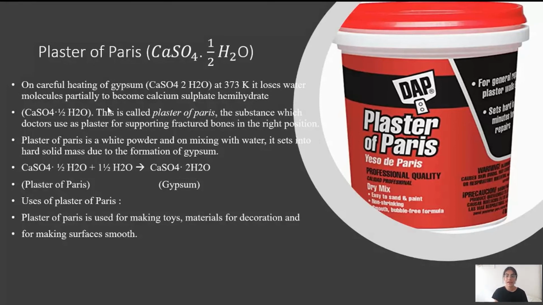So plaster of Paris, that is CaSO4.½H2O, plus 1.5 H2O gives you calcium sulfate with 2 molecules of water of crystallization, and the entire chemical formula is termed as gypsum. Plaster of Paris can be used to make a lot of toys, materials for decoration, and even to make a lot of surfaces smoother.